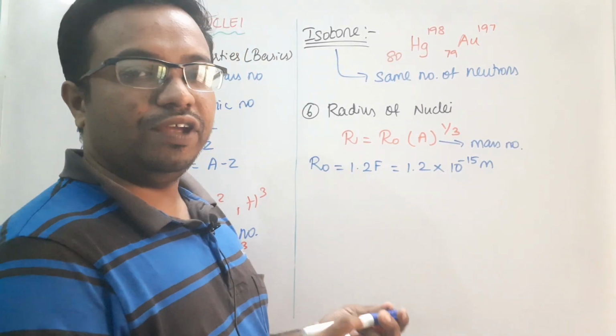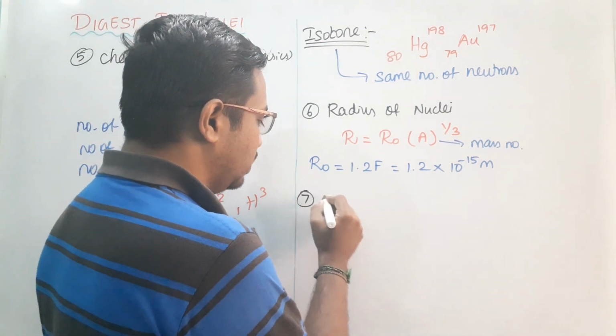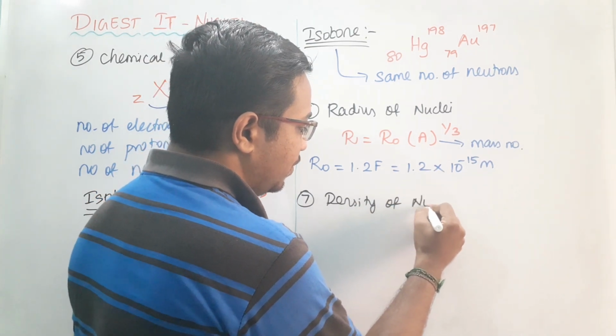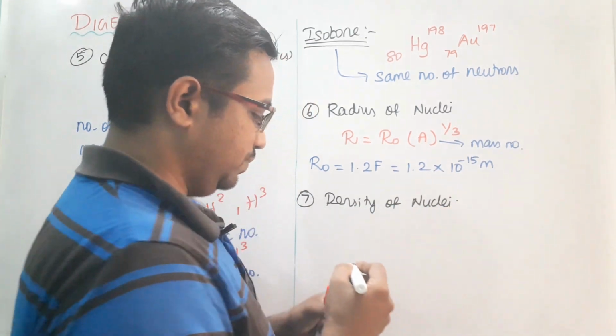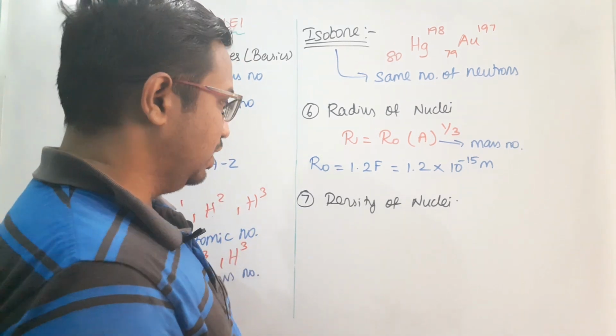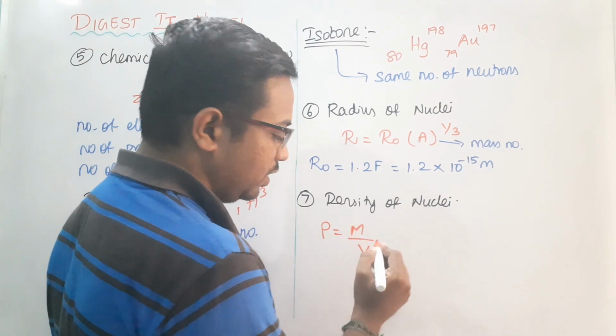And the next one, we want to find the density of the nuclei. The seventh one is nothing but we are going to obtain the density of nuclei. You know the basic formula: density is equal to total mass by total volume.